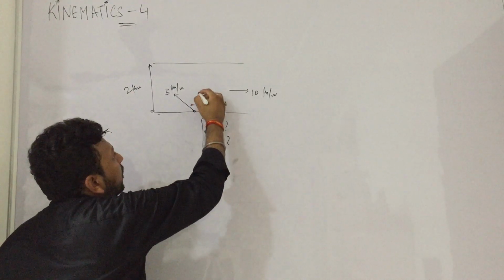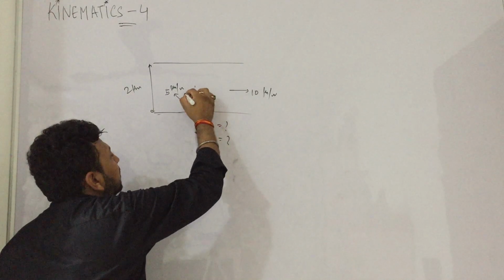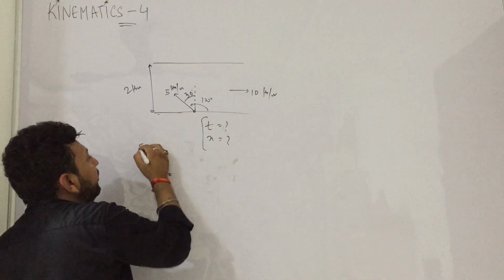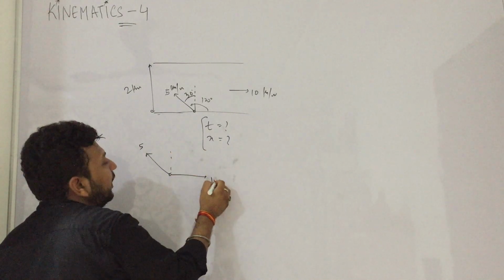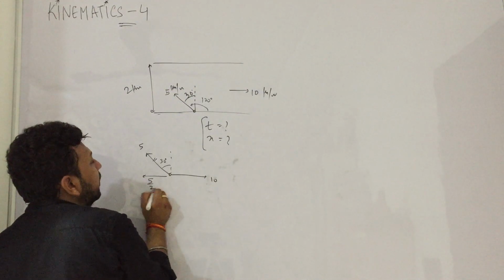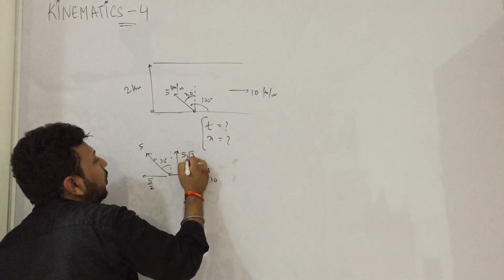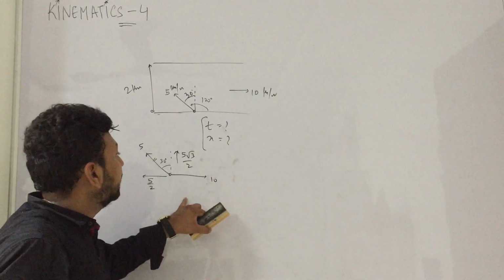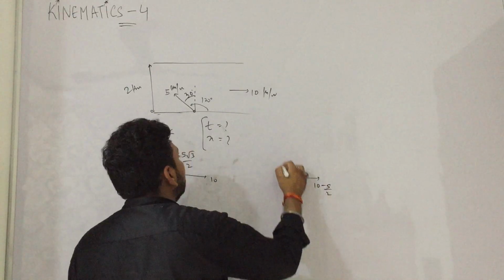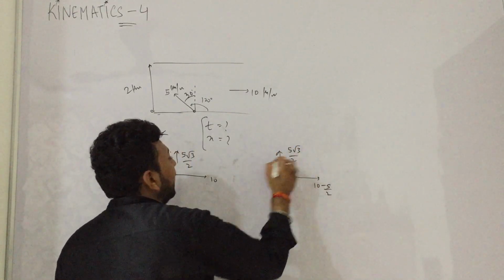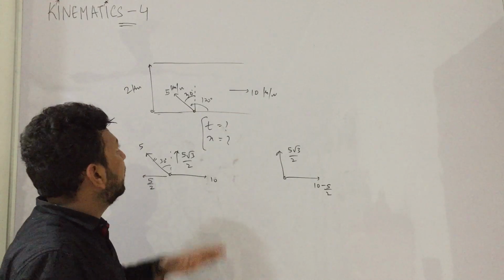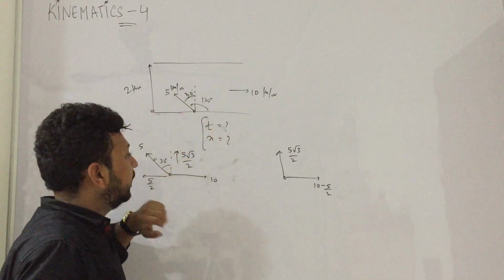So let us study. We will resolve the vector. This is how much? 30 degrees, right? Man's speed is 5 here and 10 here. We resolve, and it becomes 5 sin 30 and 5 cos 30. Now the net speed in x direction becomes 10 minus 5 by 2. The net speed in y direction is 5 root 3 by 2. Very simple. We just have resolved the vectors.